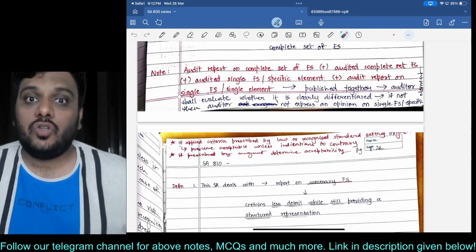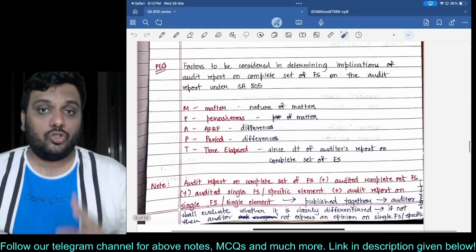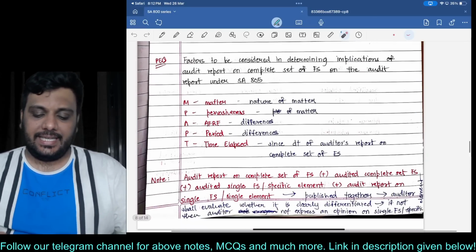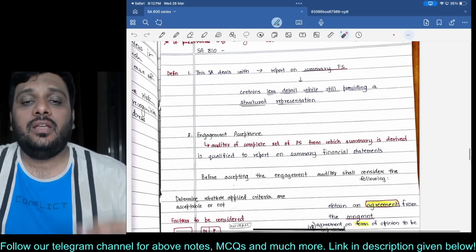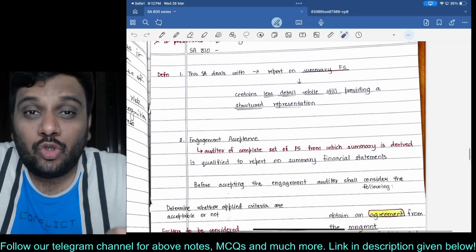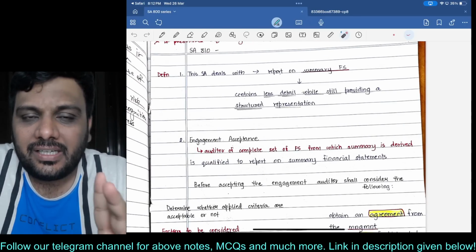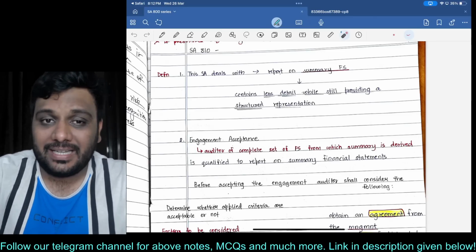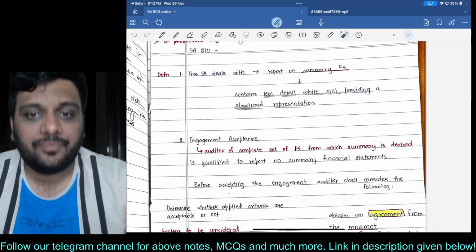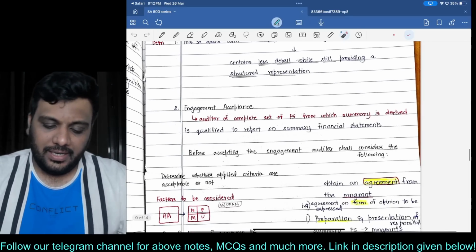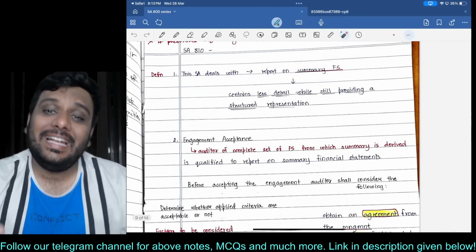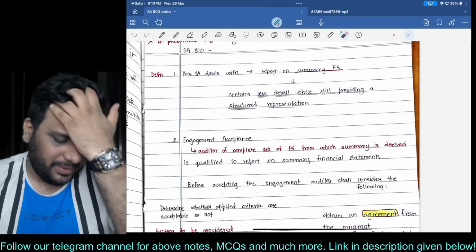So please pause and study these notes two times and then go to the next standard. Now, the next standard is SA 810, which talks about engagements to report on summary financial statements. I repeat, from historical financial statements, management has prepared a summary and they want you to report on that. The module gives the meaning of summary also. It will contain less detail but still provide a structured presentation.